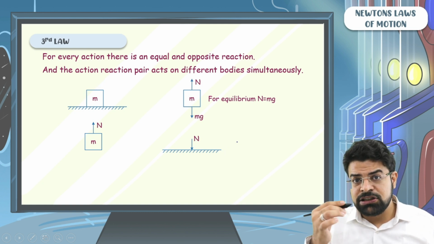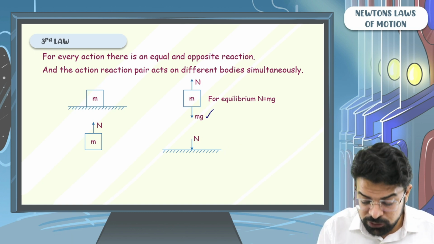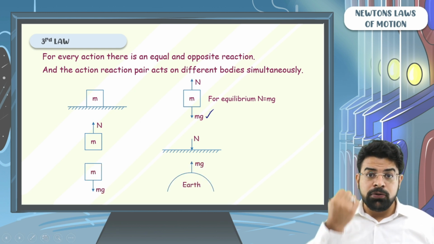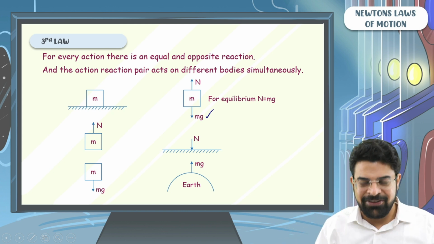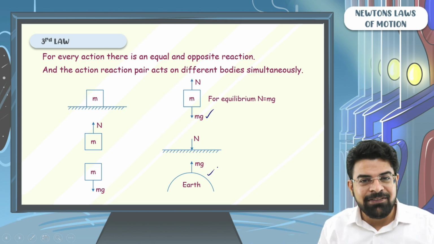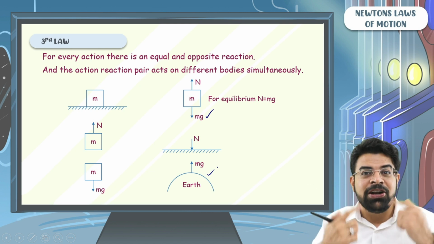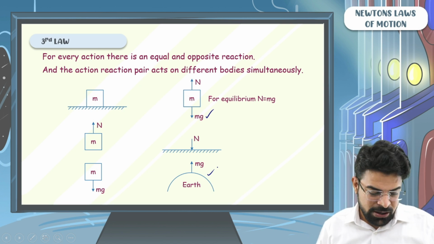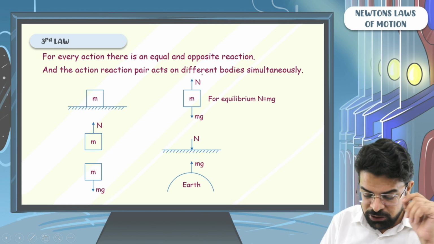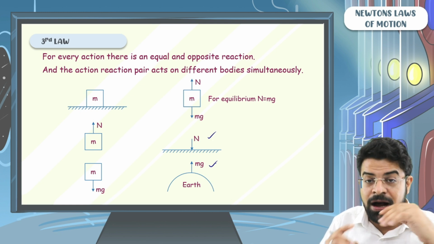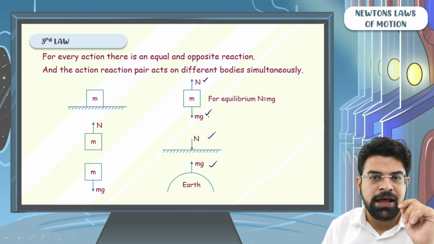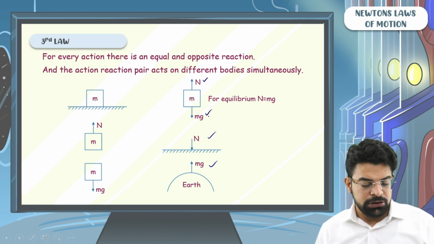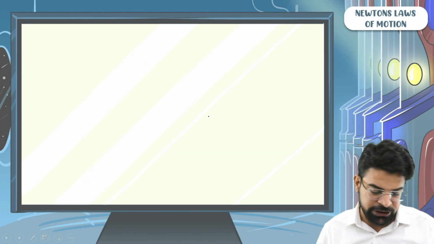What is the action-reaction force for the force of gravity? The earth pulls the block down and the block pulls the earth up. It sounds weird, right? That the block pulls the earth up, but actually even you are pulling the earth up. The earth is pulling you down and you are pulling the earth up. So the action-reaction pairs for the normal and gravity are as shown. This normal and force of gravity are not at all an action-reaction pair. Okay. So now let's talk about momentum conservation.